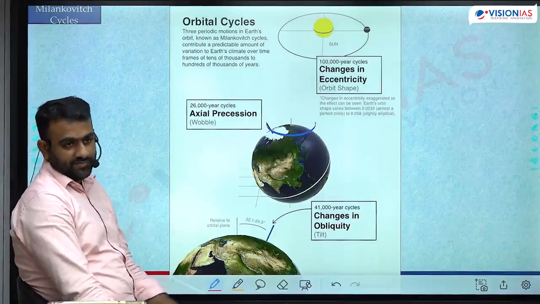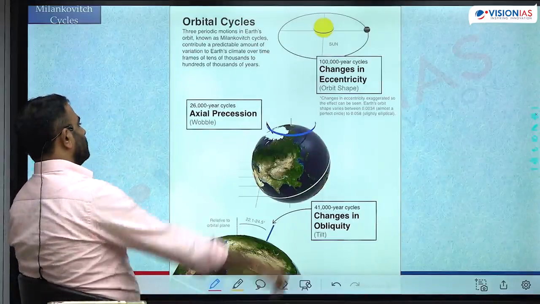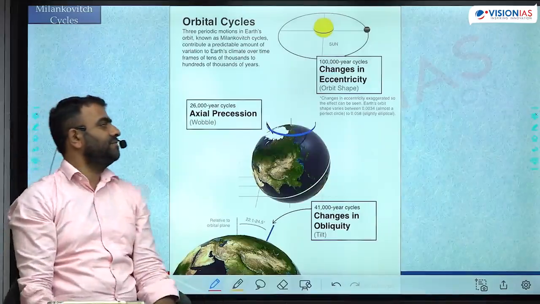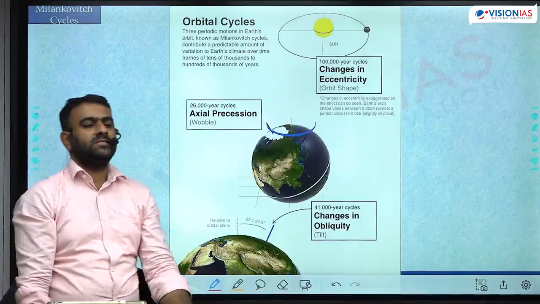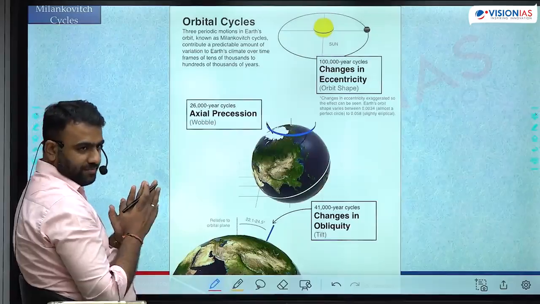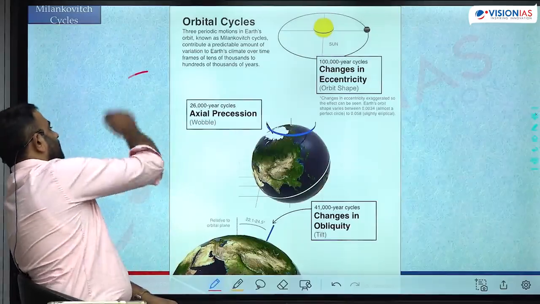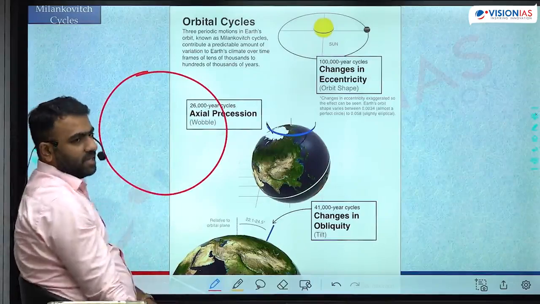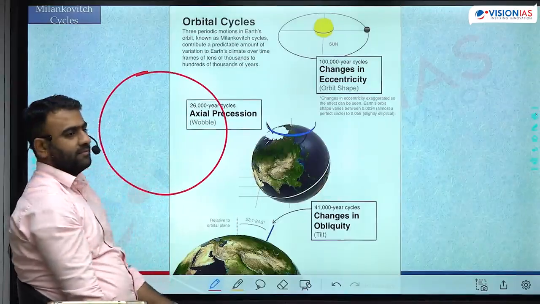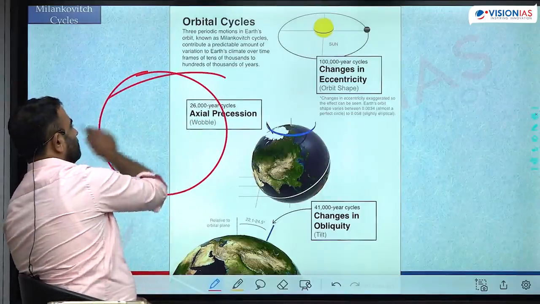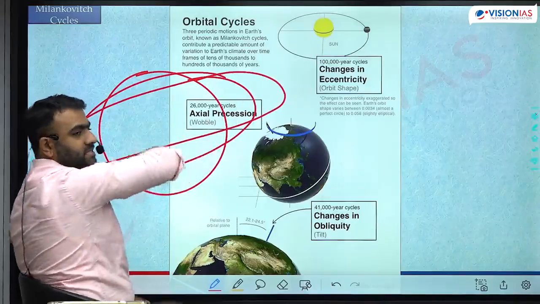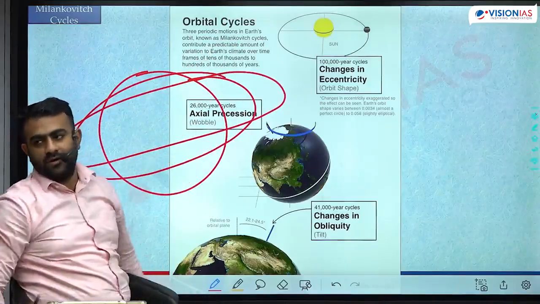There are 3 cycles. First one, the changes in the Earth's eccentricity. What do you mean by eccentricity? Eccentricity is the amount of distortion which is present in the orbital shape. Okay, if the orbital shape is perfect circle, there is no distortion at all. A circle has 0 eccentricity. You bring eccentricity, it starts to become elliptical. और ज़्यादा eccentricity और ज़्यादा elliptical. जितना eccentricity लेके आओगे उतना ज़्यादा elliptical होते जाएगा.